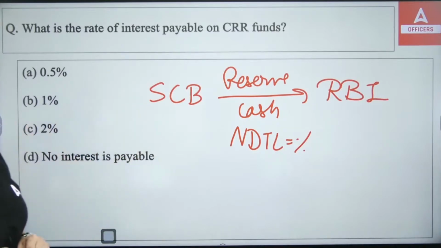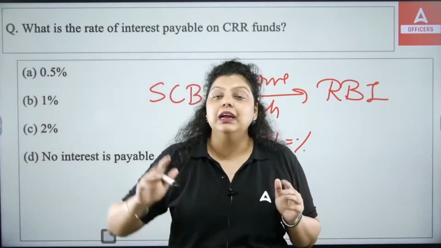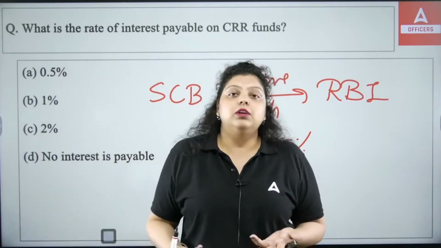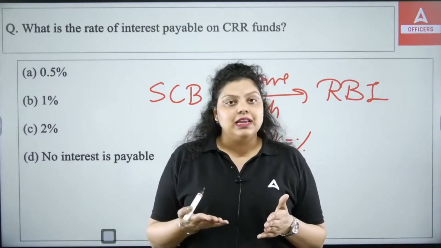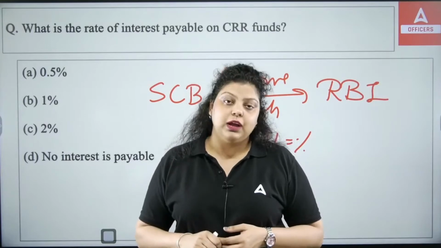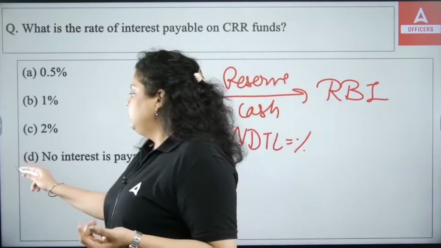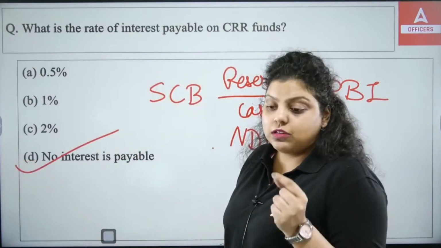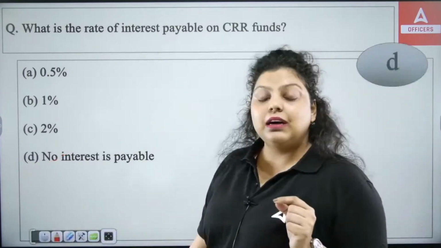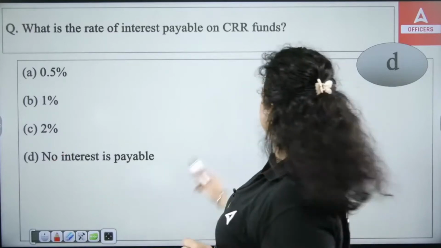Apart from that, if we talk about CRR, RBI does not pay interest on the CRR to the commercial banks. It means the banks are not allowed to earn money on the CRR because they are not getting interest. Only during the banking slowdown in 1999, RBI provided interest to the commercial banks on the CRR. Otherwise, RBI hasn't provided that. So the right answer is option D. No interest is payable on CRR. So banks cannot earn income on CRR, but banks can earn income on SLR because they hold government securities there. So the right answer will be D.